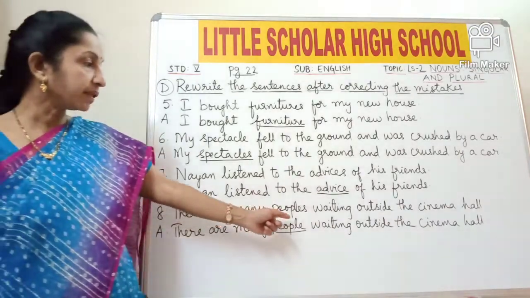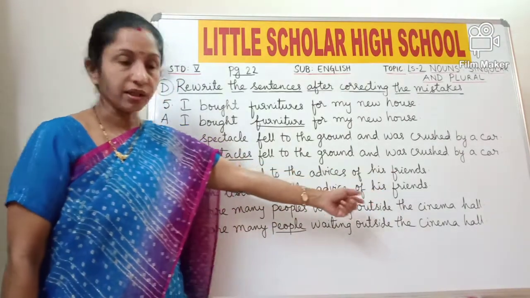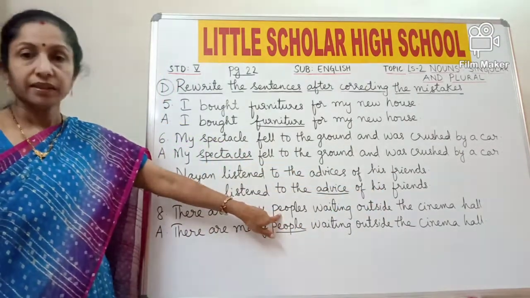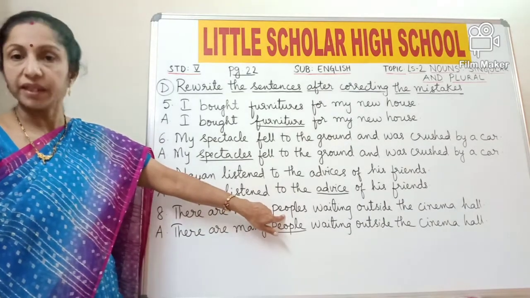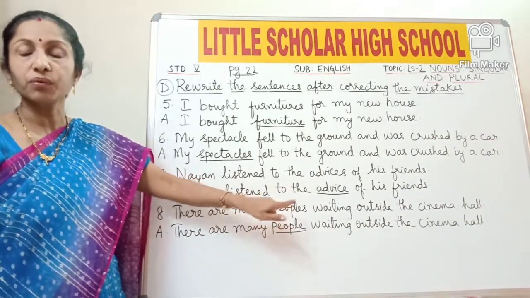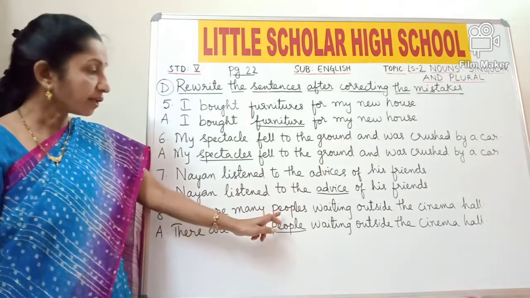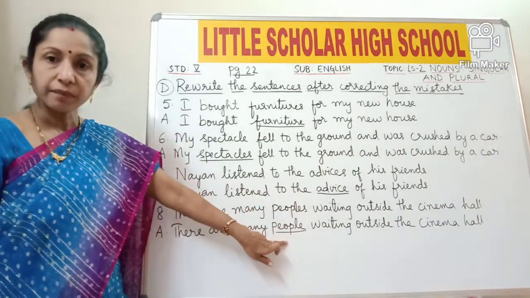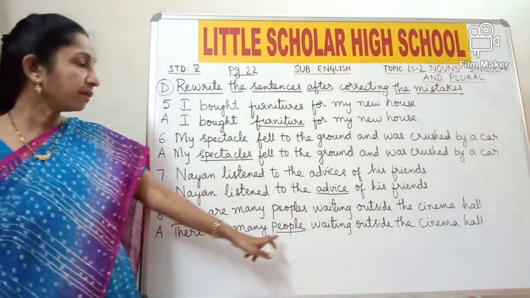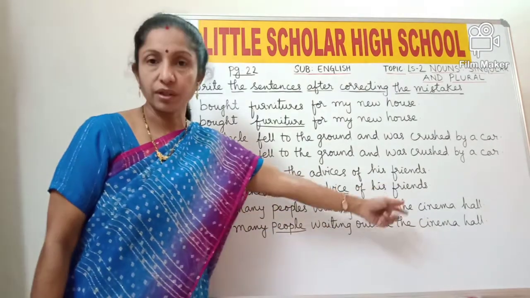There are many peoples waiting outside the cinema hall. So here people itself refers to many persons. So people is the plural form of person. So we cannot say peoples, but it should be people. So we can say there are many people waiting outside the cinema hall.